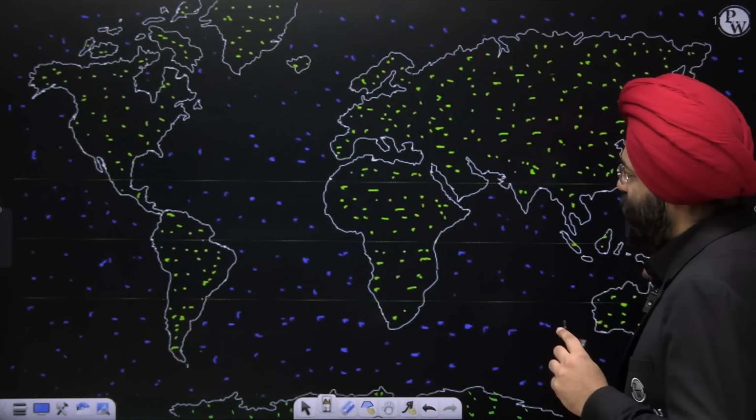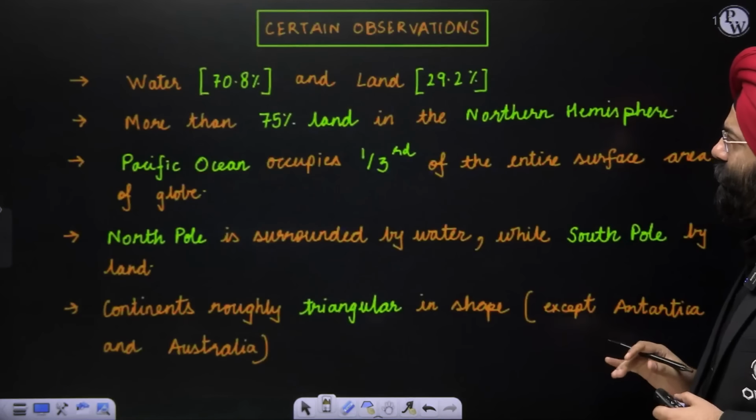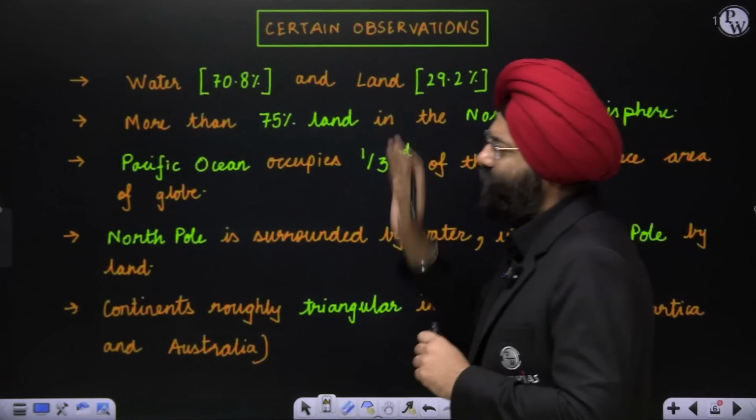Now, based on this observation which you see here, there are certain inferences that we can draw. Let us see these inferences and then we will build on these concepts: how these continents have originated, how they're possibly moving. There are a lot of concepts that are very important for your prelims as well as the mains examination. Let us see them. Looking at this, let's build some concepts. If you see, there are certain observations I've mentioned.